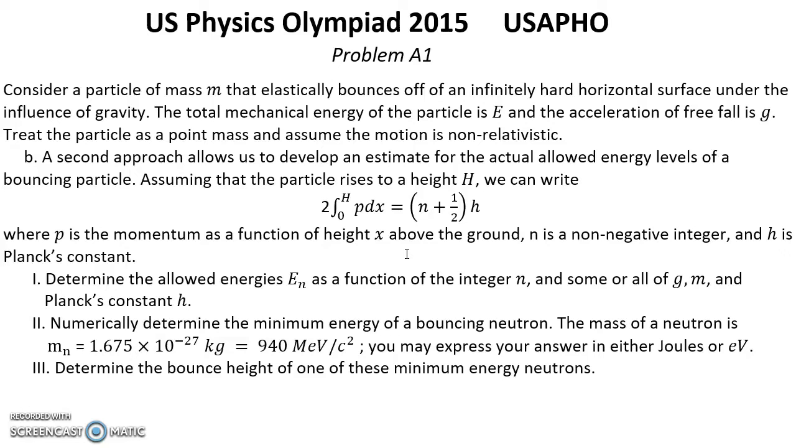The mass of a neutron is this one in kilograms or mega electron volts per c squared. You may express your answer in either joules or electron volts. 3. Determine the bounce height of one of these minimum energy neutrons.